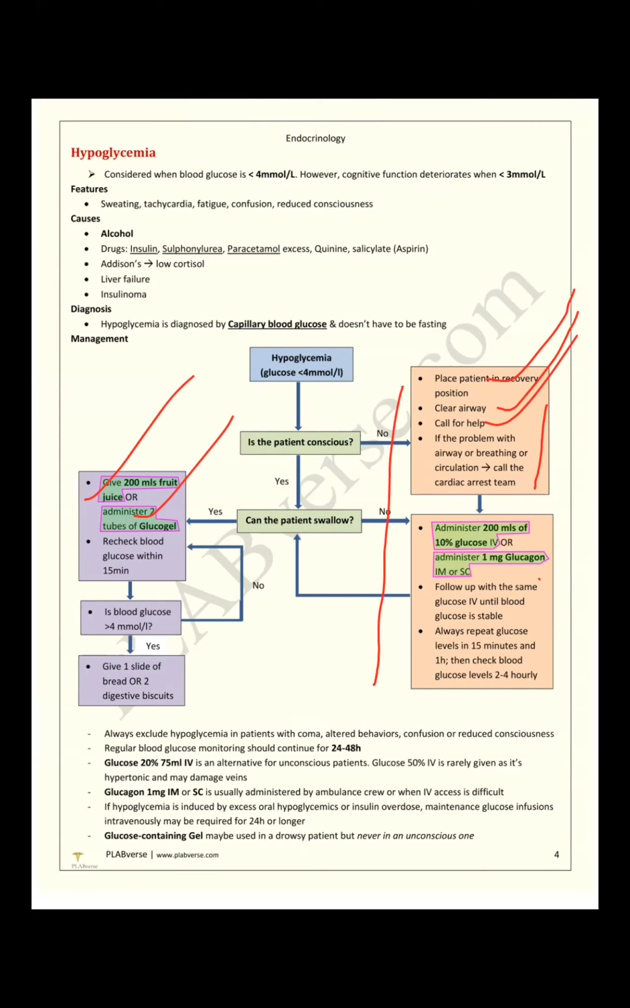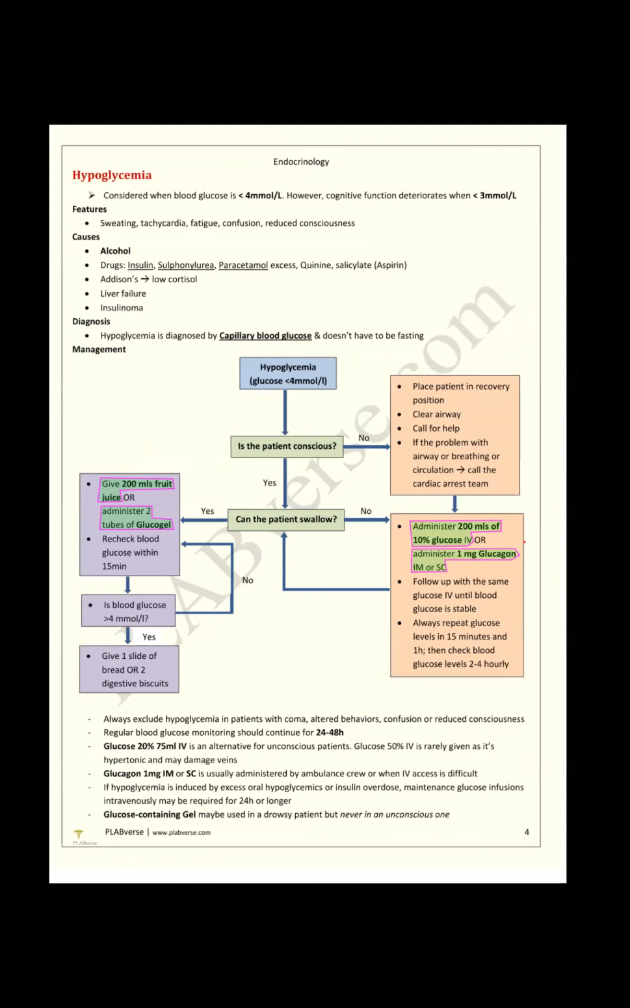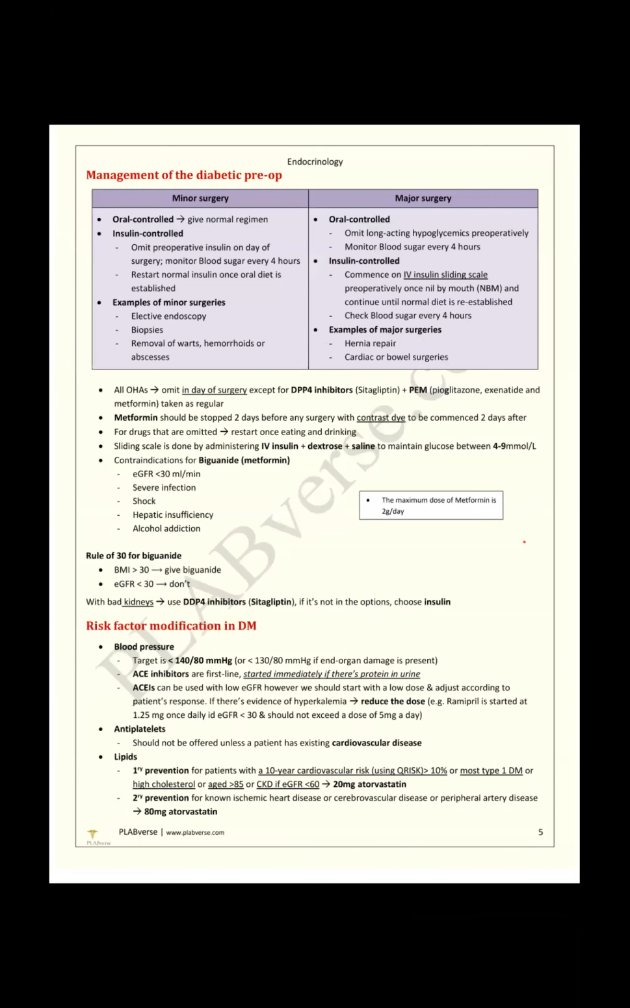If the patient can't swallow, we can administer 10% glucose 200 milliliters or 1 milligram glucagon IM or subcutaneously. If the patient is not conscious or can't swallow, that is the treatment, but if the patient can swallow, we can give fruit juice. So for hypoglycemia management, they ask DHA exam candidates directly: if the patient can swallow, how will you manage, or if unconscious and can't swallow, how will you manage.